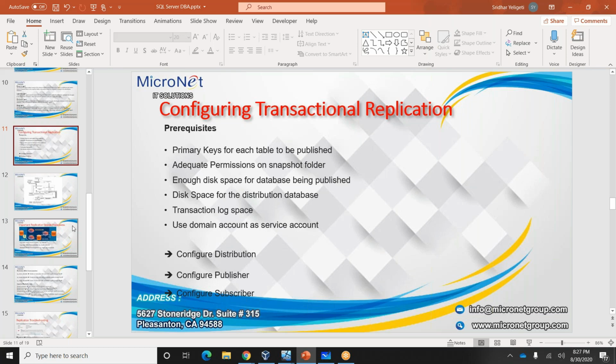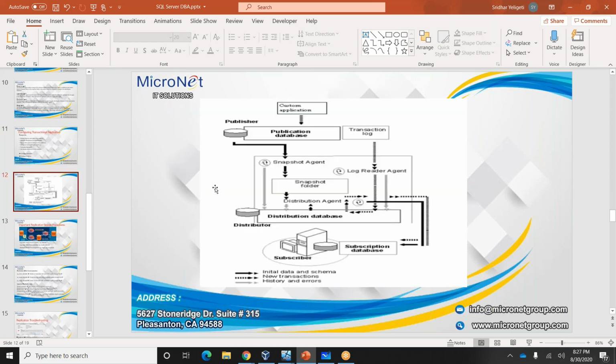So how we can set up everything, I'll go through one by one. This is the slide on how the agents will be working. From the first one, the custom application is connecting to the publisher database, the publication database.